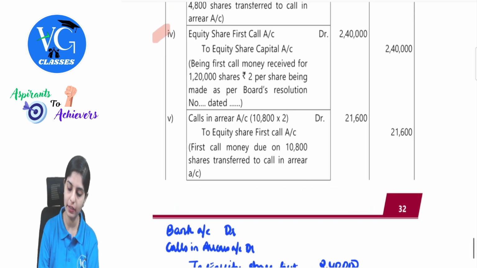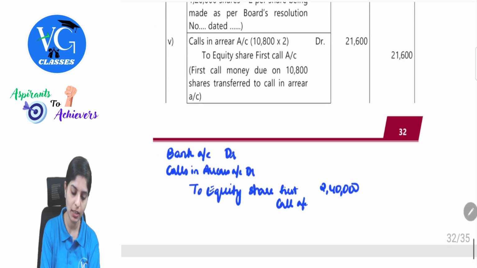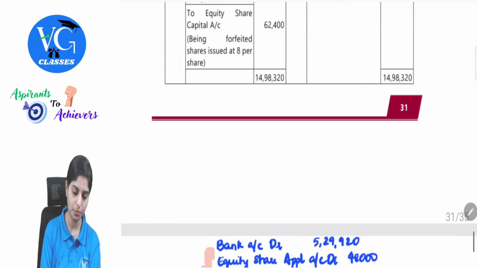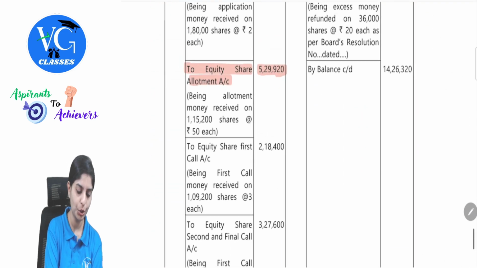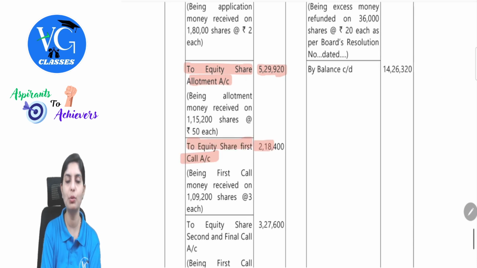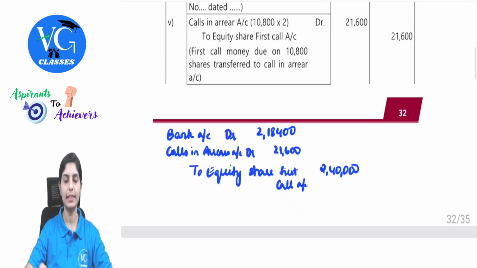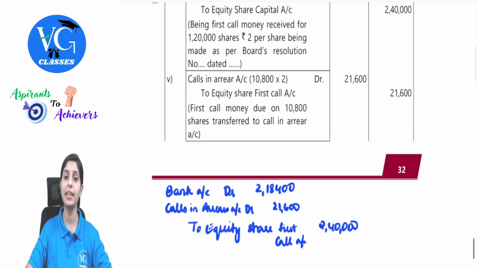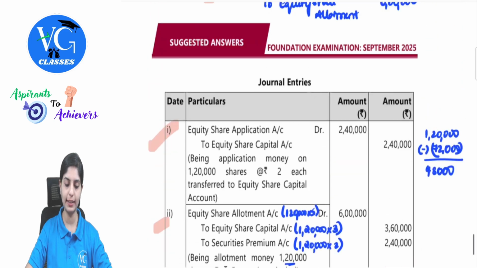So 10,800 into call money of 2 rupees will be 21,600. So 2,40,000 minus 21,600, 2,18,400 will be reflected in the cash book. Observe here, to equity share first call 2,18,400. After this, we have final call money to make it due and then receipt.